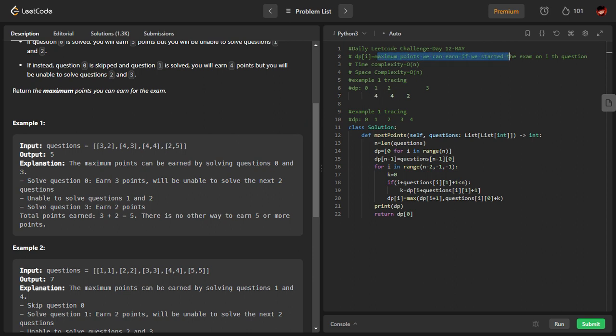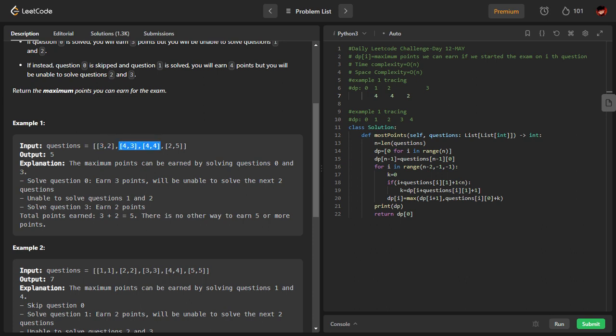Please try to read this point very carefully. If we start from the ith index, what is going to be the maximum points which we can get? That's what we are tracing. Now coming to the zeroth index. If I solve this question, I will get 3 points, but I cannot solve the next two questions. That means this and this question I cannot solve.